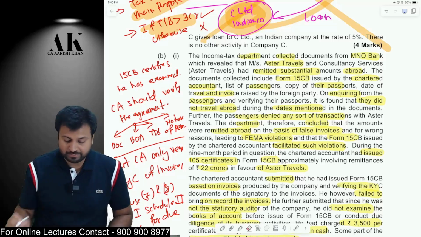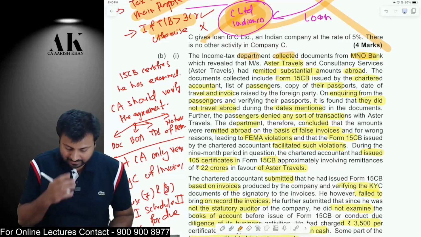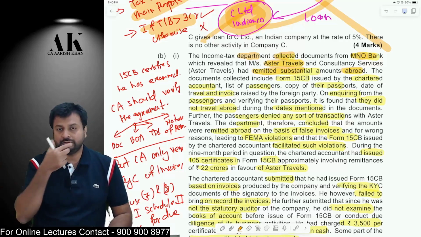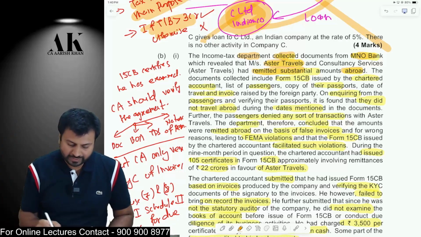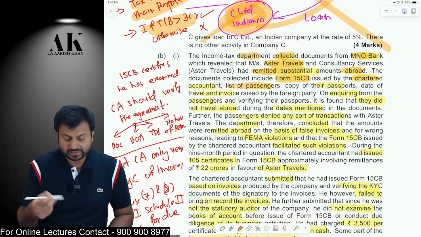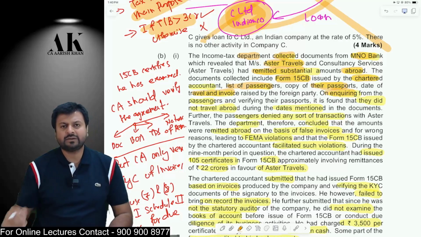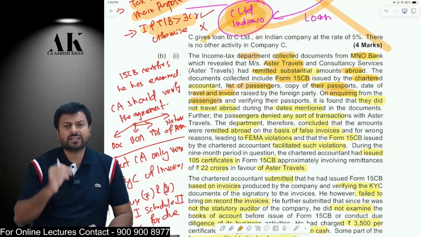Now, this is a beautiful question. The income tax department collected some documents from a bank which revealed that a travel company, Mrs. Esther and Travel Company, has remitted a substantial amount abroad. So the income tax department got information from the bank that that particular travel company has remitted a huge amount outside India. For that, the income tax department collected Form 15CB also issued by the chartered accountant, the list of passengers, copies of their passports, and travel invoices. On inquiry, the income tax department went to the passengers to verify whether they had actually traveled or not.